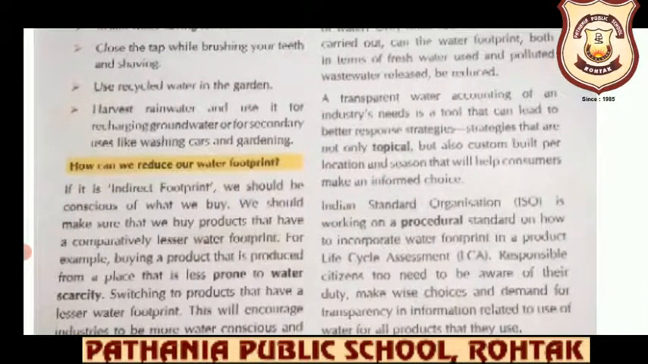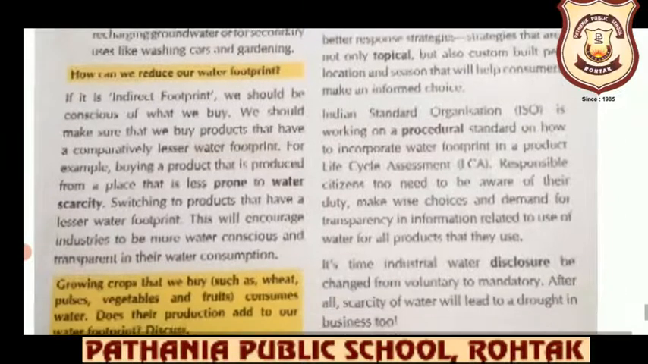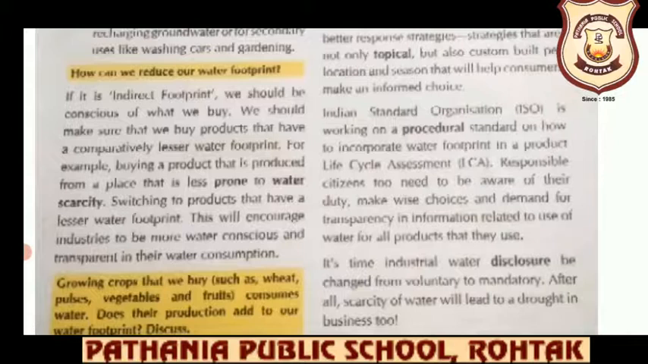If it is indirect footprint, we should be conscious of what we buy. We should make sure that we buy products that have a comparatively lesser water footprint. For example, buying a product that is produced in a place that is less prone to water scarcity, or switching to products that have a lesser water footprint, will encourage industries to be more water conscious and transparent in their water consumption. So what they are saying is that the direct usage which we make, we can reduce very easily because it is in our hands.